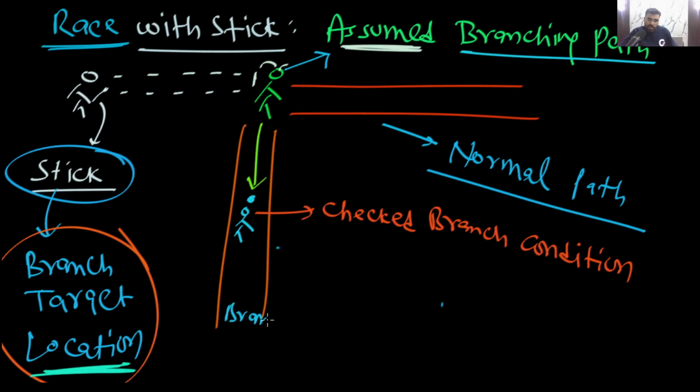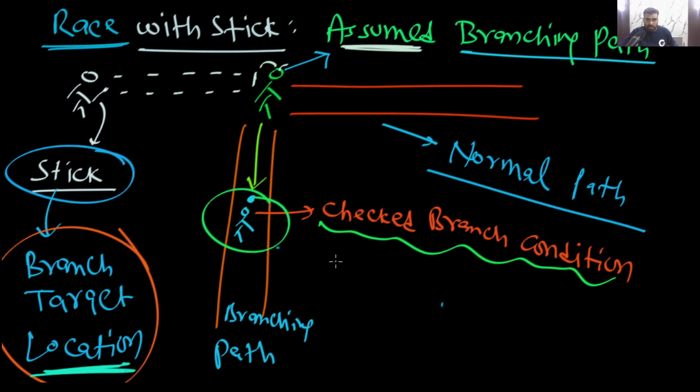This is the branching path. Now you tell me, you checked the branch condition when you are here. If this comes out to be true, then what will happen? Then you will continue running. Yes or no? Agree with me?